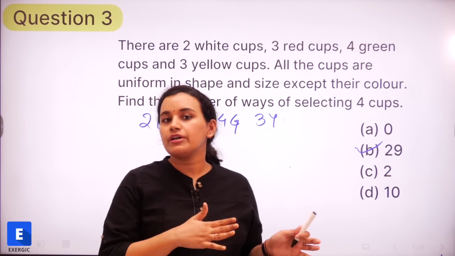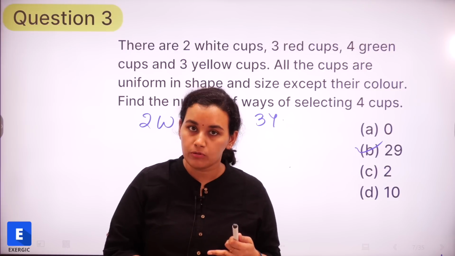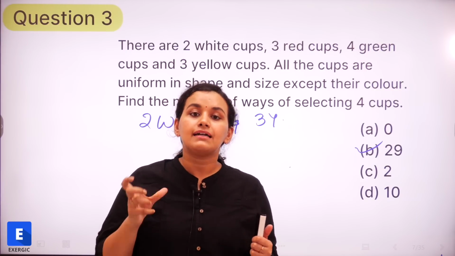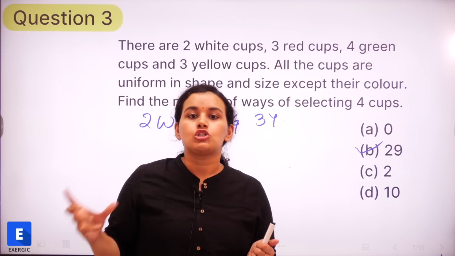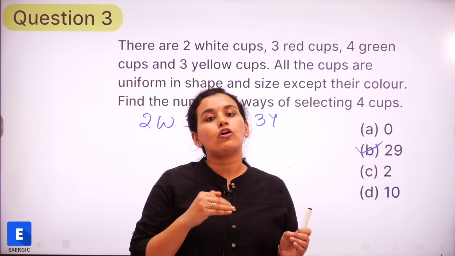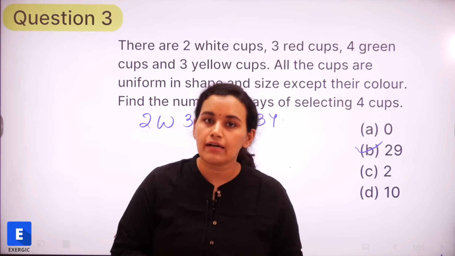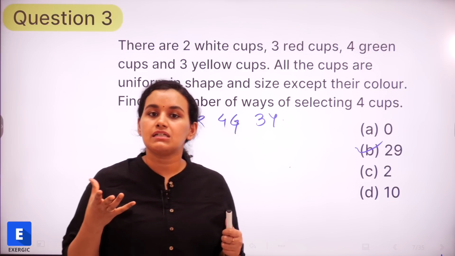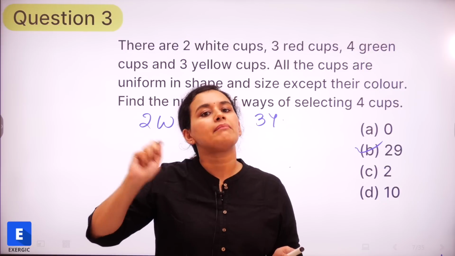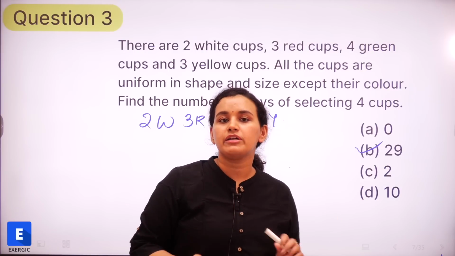So in the last few years, we have seen GATE asking questions of permutation, combination and probability where a specific formula is applied, but it does not directly give us the answer. So we have to use any particular principle or any particular formula, but we also have to manually list down all the cases that are possible and then we have to add it up. So last year there was this set question which had come. Even before that there was one set question where we have to sit down and manually consider all the cases that are possible, count it up, and that will be our final answer.